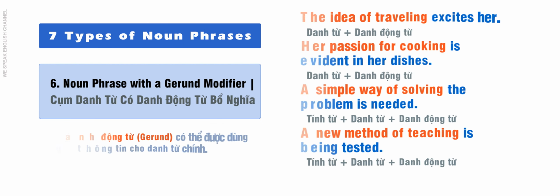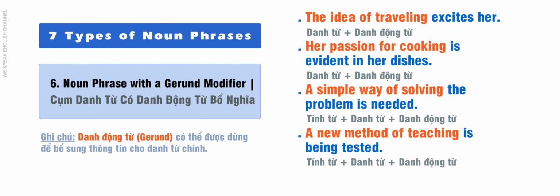6. Noun phrase with a gerund modifier. The idea of traveling excites her. Her passion for cooking is evident in her dishes.